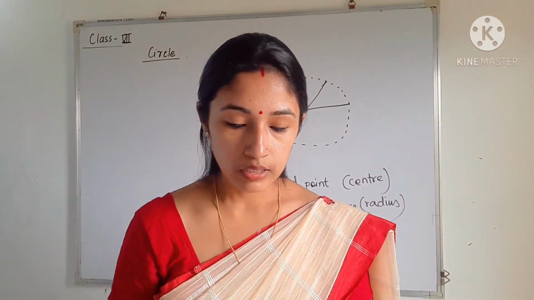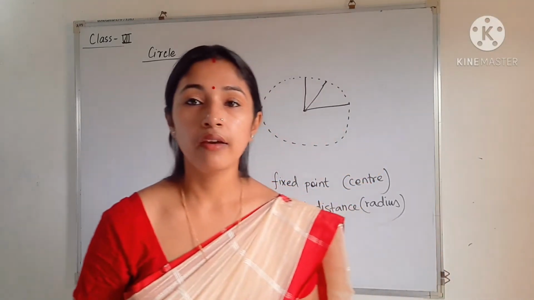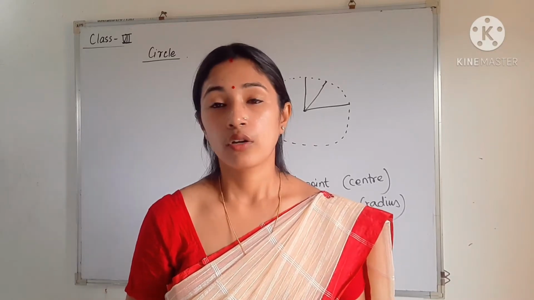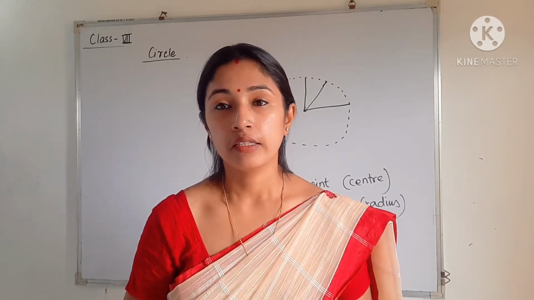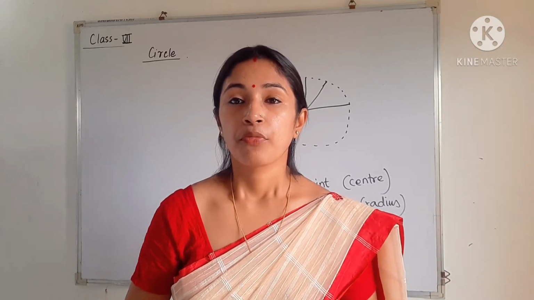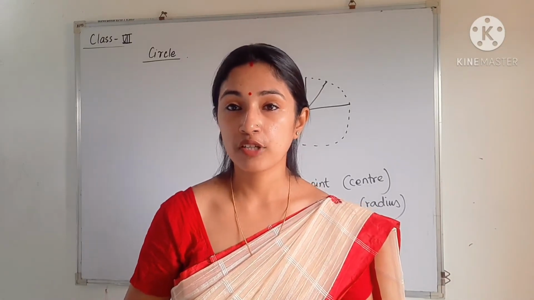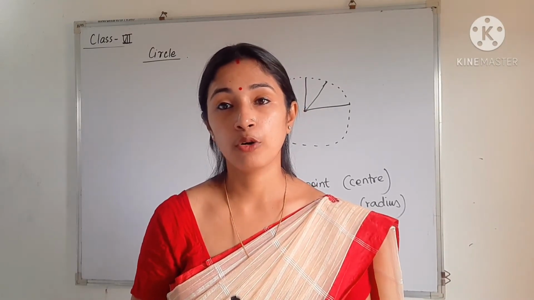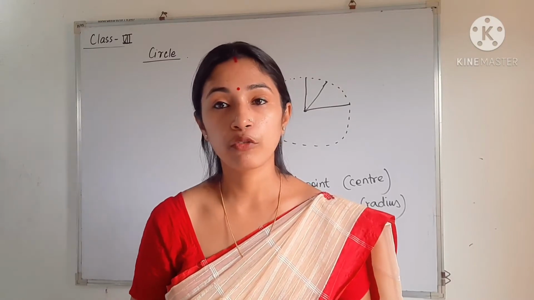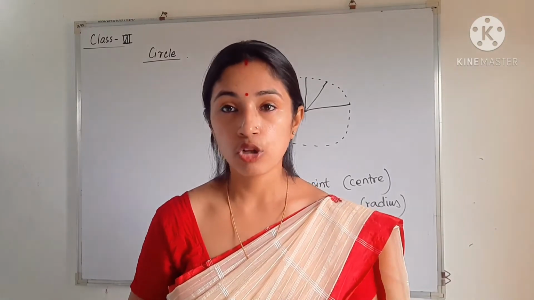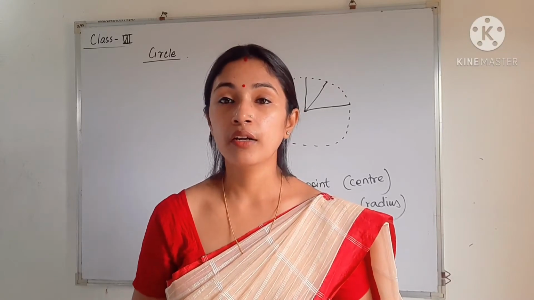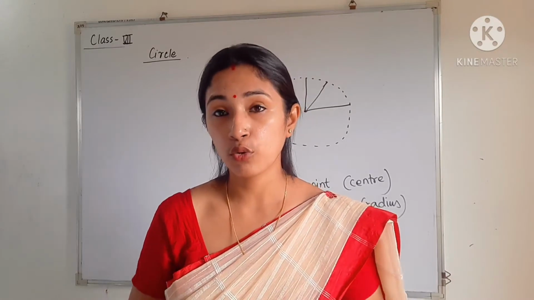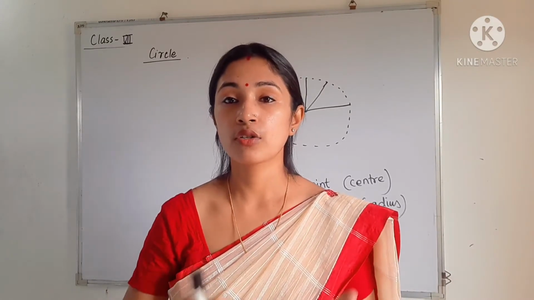Now see, we have already completed square, rectangle, then parallelogram, and then triangle, how to find the area of a triangle. We have learned how to find the area as well as the perimeter of different objects. So in circle also we have to find the perimeter and area. But before that we have to know what the different parts of a circle are.